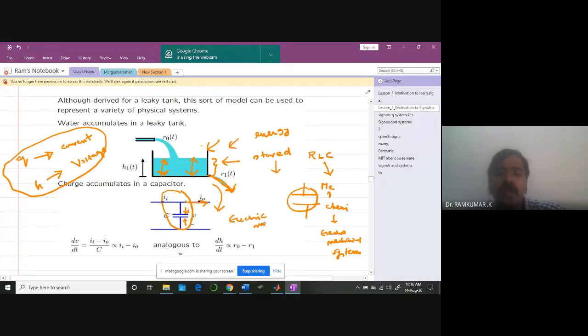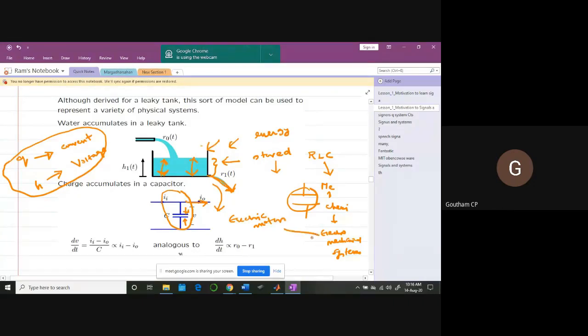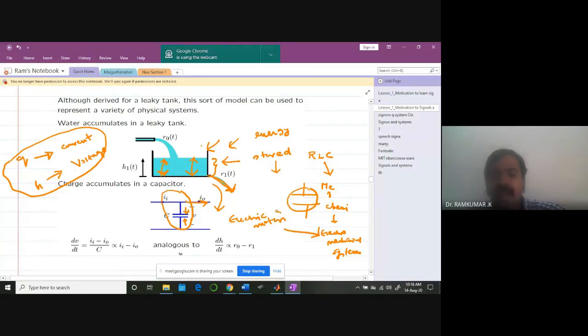Electric motors and generators are classic examples. They are all examples for what? Electromechanical systems, wherein you will get both the RLC circuitry as well as mass spring damper. Why? When you are passing current through the motor, the winding is going to have some resistance and some inductance. Then you will be modeling the winding part as an RL circuit, and then connecting it to a load.